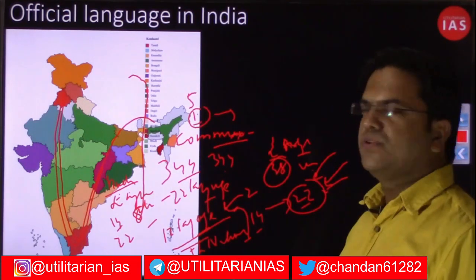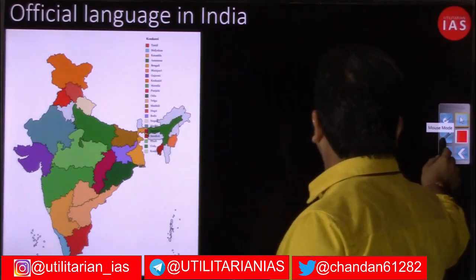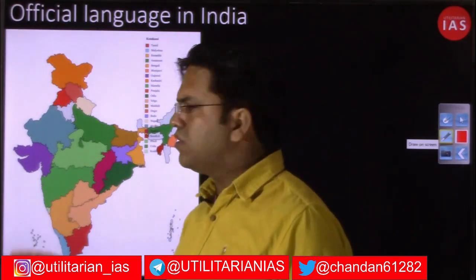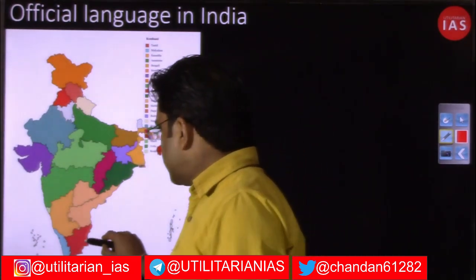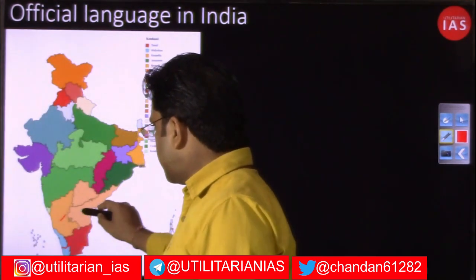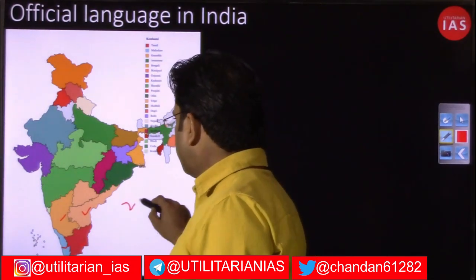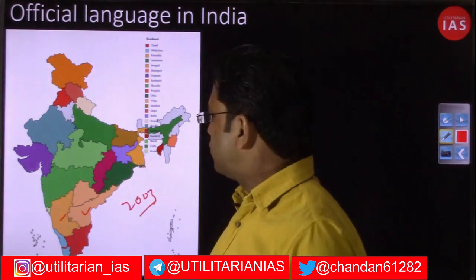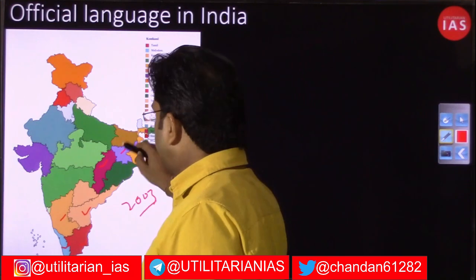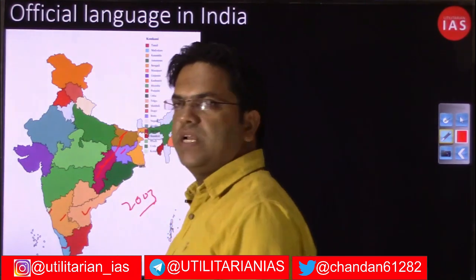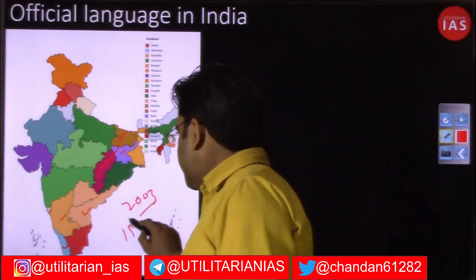But right now you have these 22 languages, because this is factual, so I am not going to read all these things. If you want to remember all these, you should not remember them from a purely factual point of view. You can start with the state. You have Tamil, Malayalam, Kannada, Telugu, and in Goa, Konkani. Konkani as an official language was recognized very recently, in 2003. Along with Konkani, you have Santhali, Bodo and Maithili. So four languages in 2003 were included in the official language list, and until 2003 you had 18 languages.